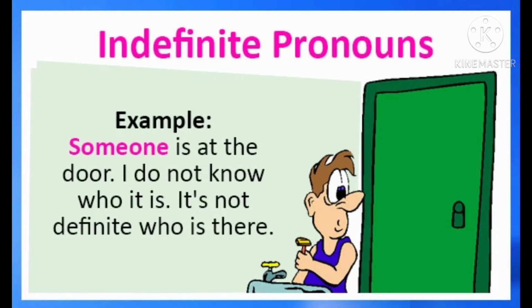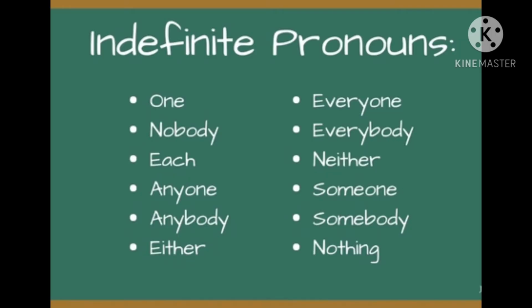So here is another example of indefinite pronouns. Someone is at the door. I don't know who it is. It's not definite who is there. So here in this example, someone is an indefinite pronoun. Some of the commonly used indefinite pronouns are one, nobody, each, anyone, anybody, either, everyone, everybody, neither, someone, somebody, nothing.